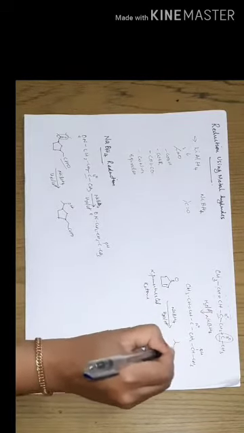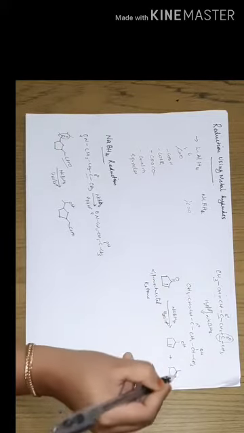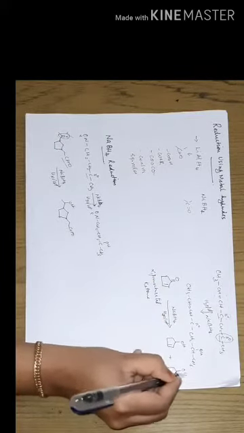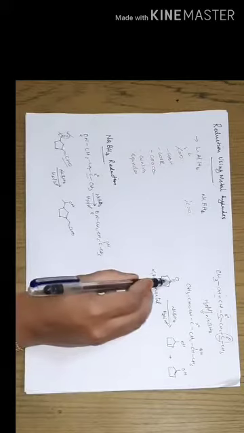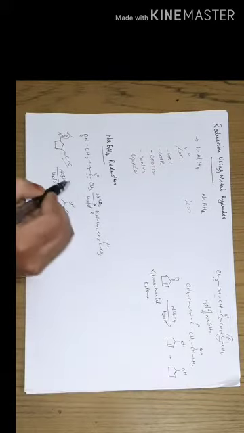Among these, the first one keeps this double bond as such, and here the reduction is happening. And another type is, there may be the chance of shifting this double bond to this position, leading to the formation of reduction at first position and fourth position.